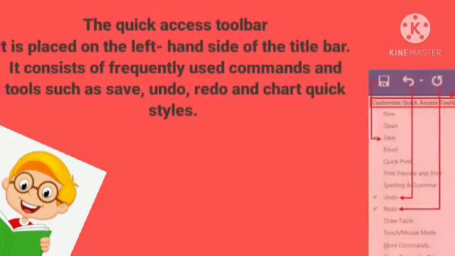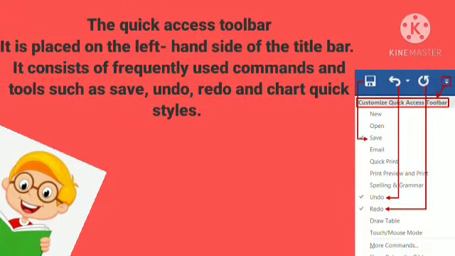Quick access toolbar. It is placed on the left hand side of the title bar. It consists of frequently used commands and tools such as save, undo, redo, and chart quick styles. If you use an Excel command frequently, you can add it to the quick access toolbar. You can even add commands to the quick access toolbar that are not in the ribbon. By default, the quick access toolbar contains 4 commands: autosave, save, undo, and redo.